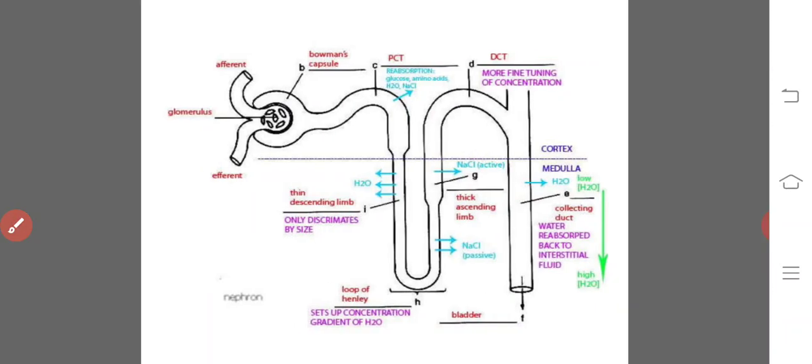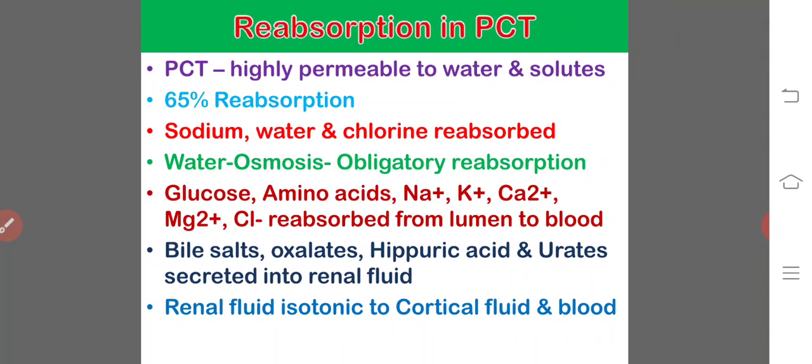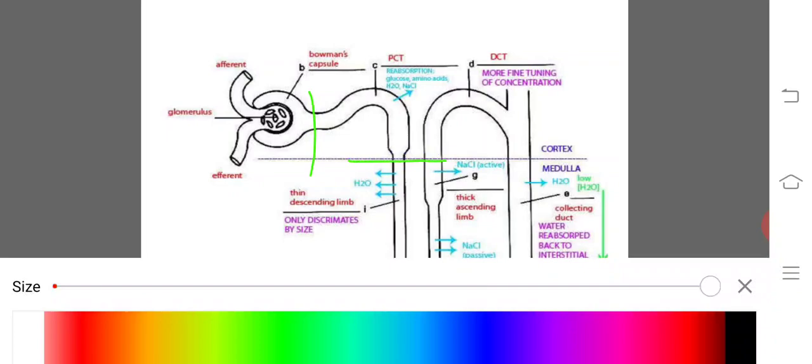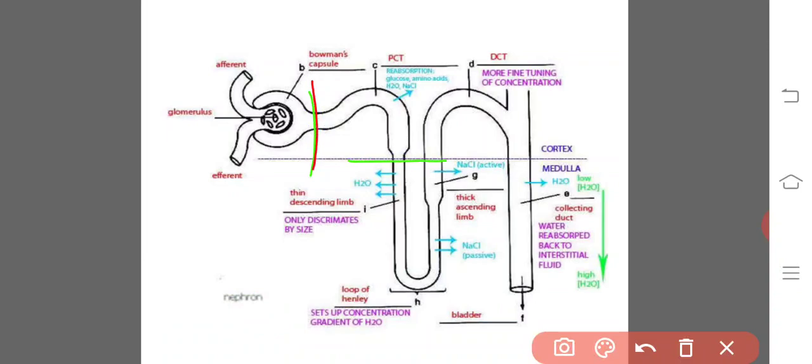Then take into consideration the first step, that is the reabsorption in the proximal convoluted tubule. As we know, this region is the proximal convoluted tubule. First of all, we should know the nature of the proximal convoluted tubule. The proximal convoluted tubule is highly permeable to water and solutes.